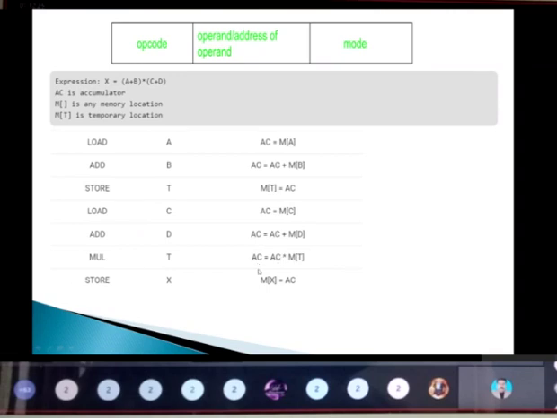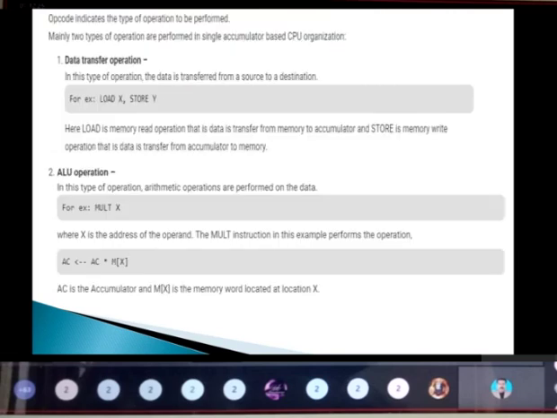Next, whatever value is present in this accumulator, I'm going to store in one memory location. That is the last process I need to do in one address instruction. So store X means the value present in the accumulator will be stored in the memory location of X. This is the meaning of the one address instruction.